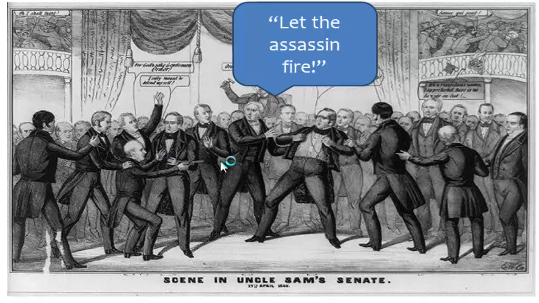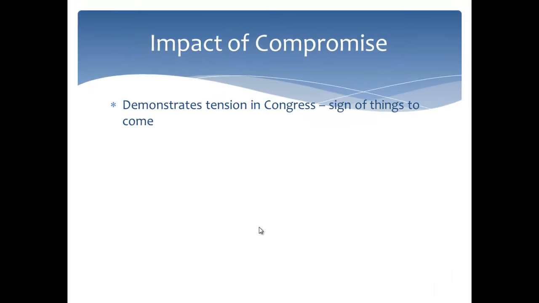They get so heated in the Senate that Foote actually pulls a gun on Thomas Hart Benton and charges at him. And Thomas Hart Benton screams out, "Let the assassin fire." So in the Senate, you have senators pulling guns on each other. That's how tense these debates got. And you'll see this again with the caning of Charles Sumner in the 1850s, that the northern and southern tensions were so high that even congressmen were fighting or threatening to kill each other.